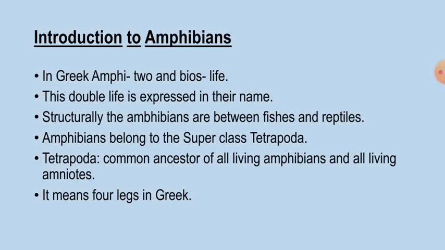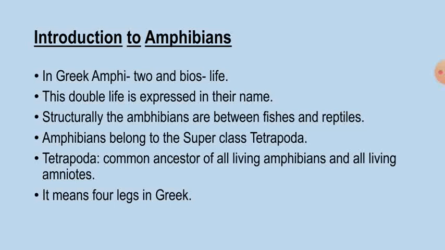So here all the tetrapods share a variety of features. This includes bones of 4 limbs, hind limbs, digits on the ends of each limb. So in the Greek word tetra means 4 legs. So this tetrapoda is the common ancestor of all living amphibians and all living amniotes. That means it includes reptiles, birds and mammals.